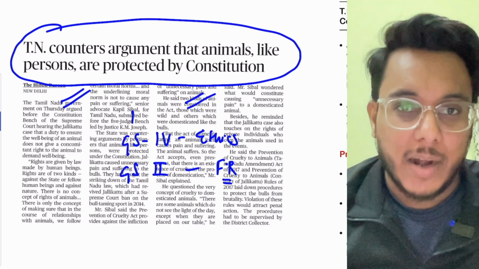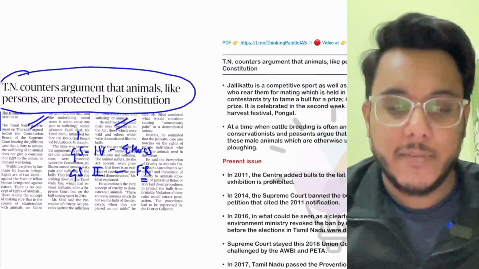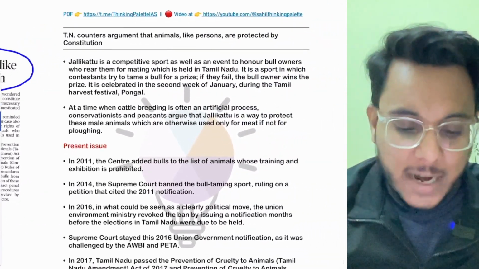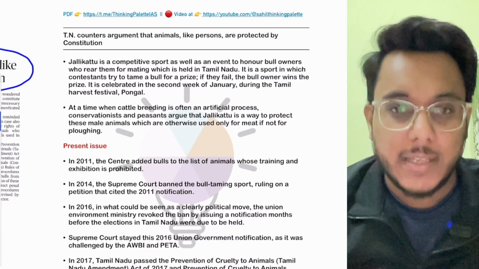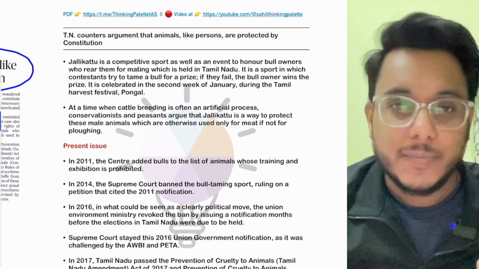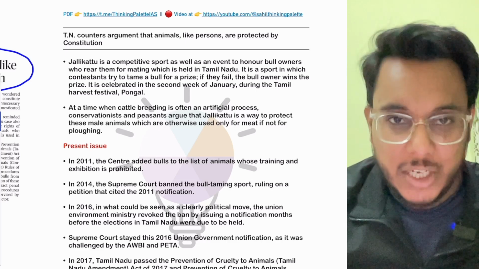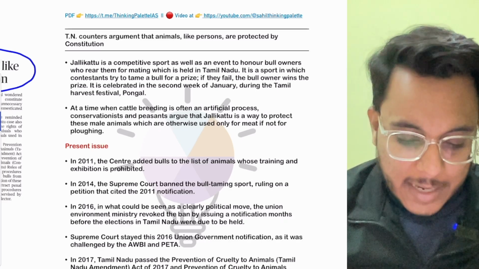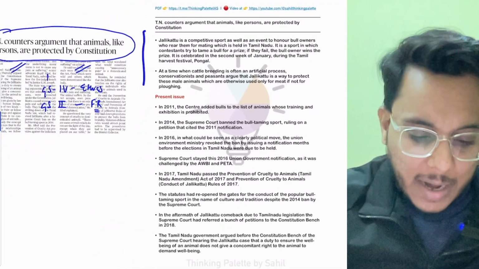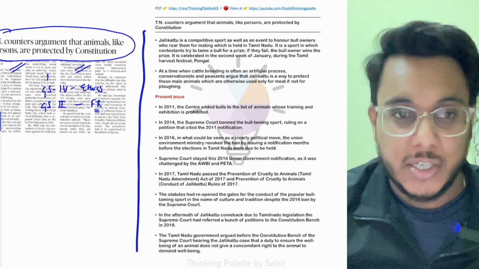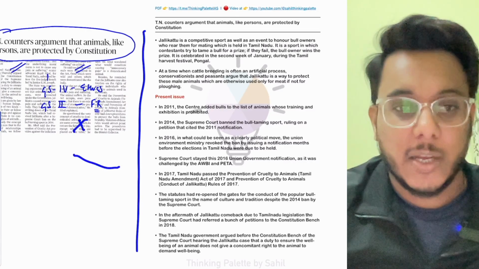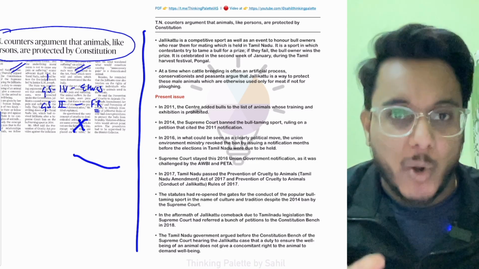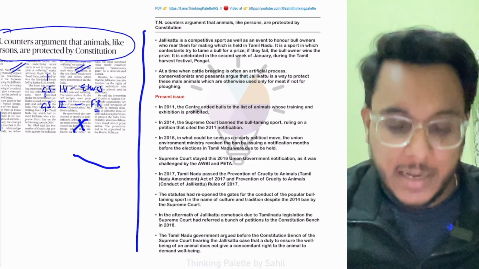Before going into this particular article, guys, I would like to give you some of the background, and only after this background will we go into this issue. First of all, here we are going to discuss the Jallikattu festival, what it is. Now here a lot of background and basic information is being given, which is not mentioned in this particular article, but it is important for you to understand this article in detail.